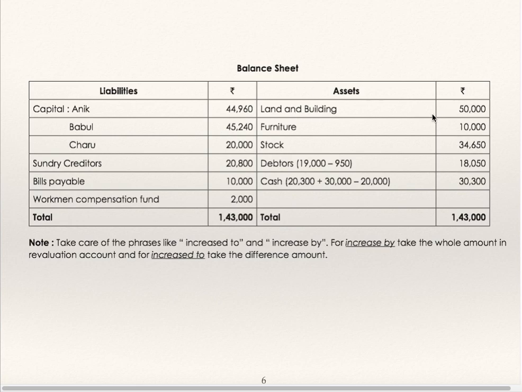Balance sheet: land and building new value, furniture new value, stock new value, debtors minus RDD, cash old value plus 30,000 he has brought in minus 20,000 payment of bank loan. New capital as per capital accounts, sundry creditors, bills payable, workmen's compensation only 2,000 will remain, because liability is only 2,000. 10,000 had been written off.